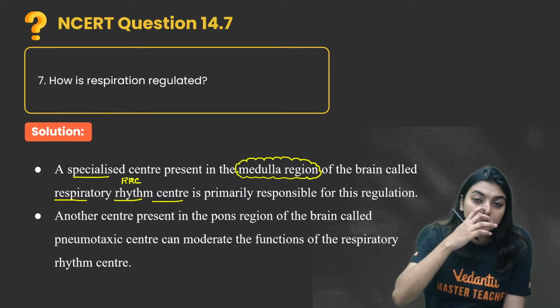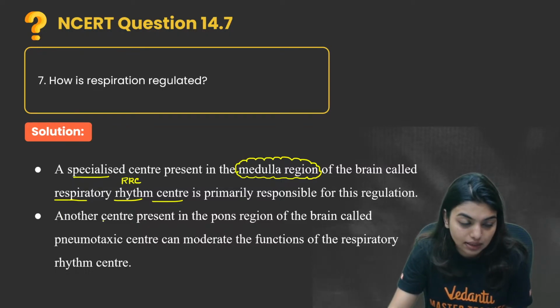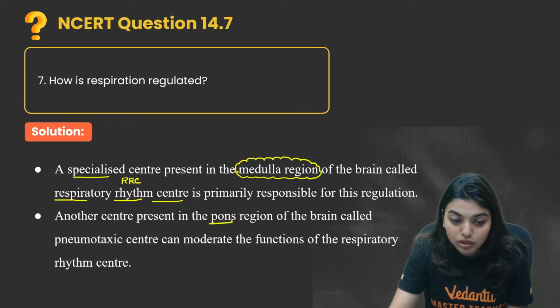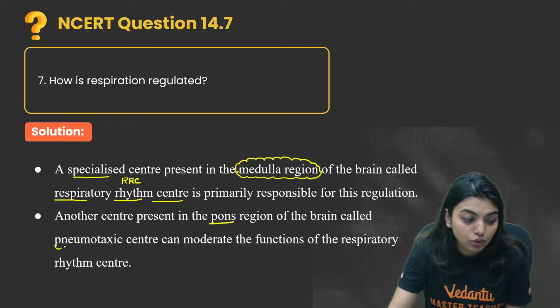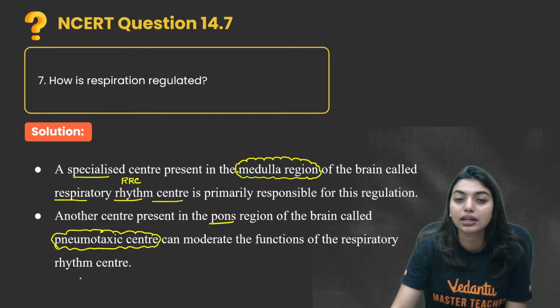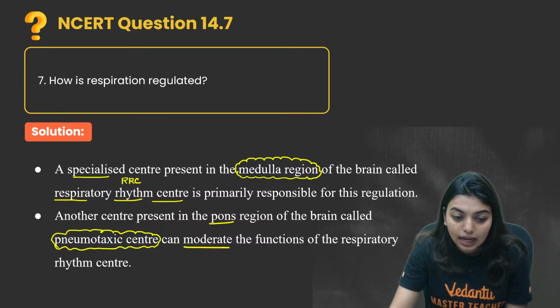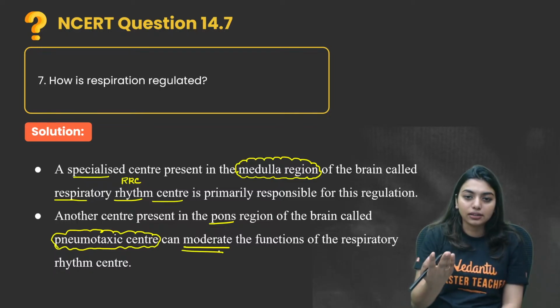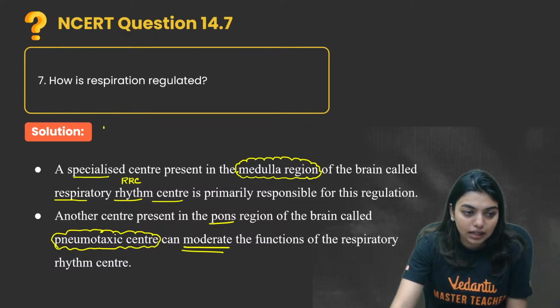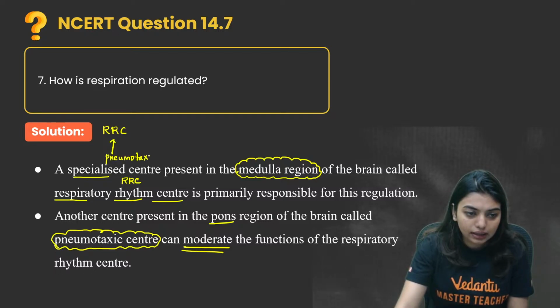Now to support the RRC, some other centers are present in the pons as well. Another center present in the pons region of the brain is called the pneumotactic center, which can moderate the function of the respiratory rhythm center. So first you have the RRC, the respiratory rhythm center. To moderate it, we have the pneumotactic center, which will act as a moderator.